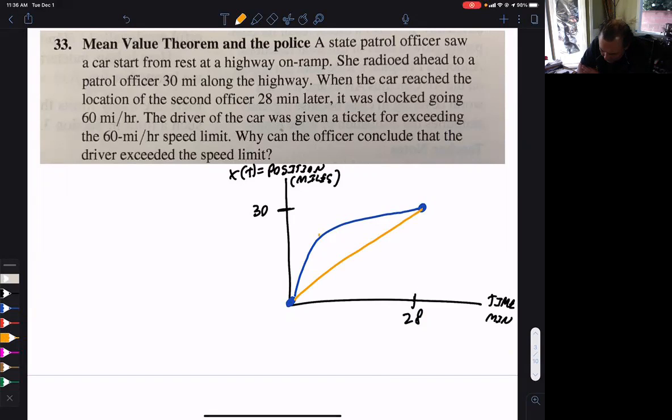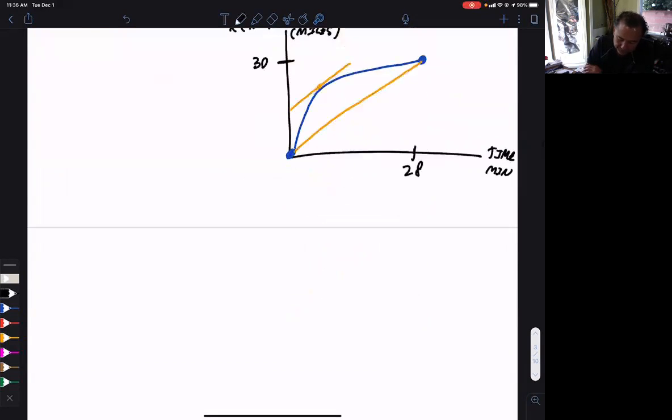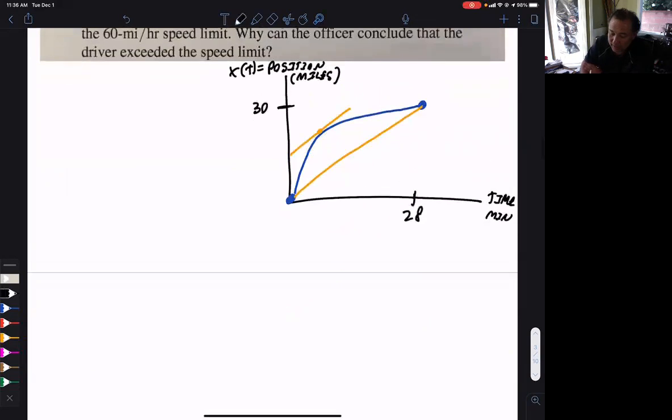There's got to be a point where the slope of that tangent line is parallel to the slope of the secant line. And what is the slope of the tangent line? That's the instantaneous rate of change, or the velocity of the car at that point. Okay? So we're going to find the average rate of change, and we are guaranteed that the car had that instantaneous rate of change. In other words, this is a graph of x of t.